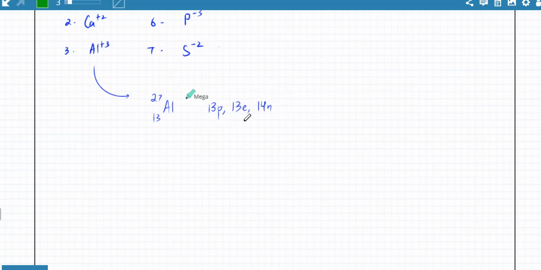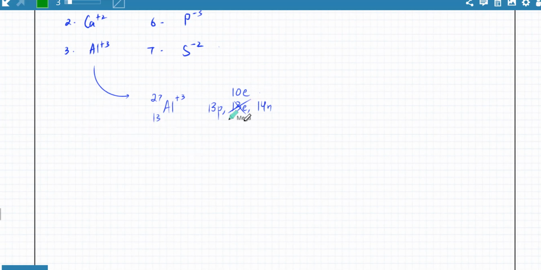But since we're talking about aluminium plus 3, that means it has lost exactly 3 electrons. So the atom would have 10 electrons instead of the usual 13 electrons.